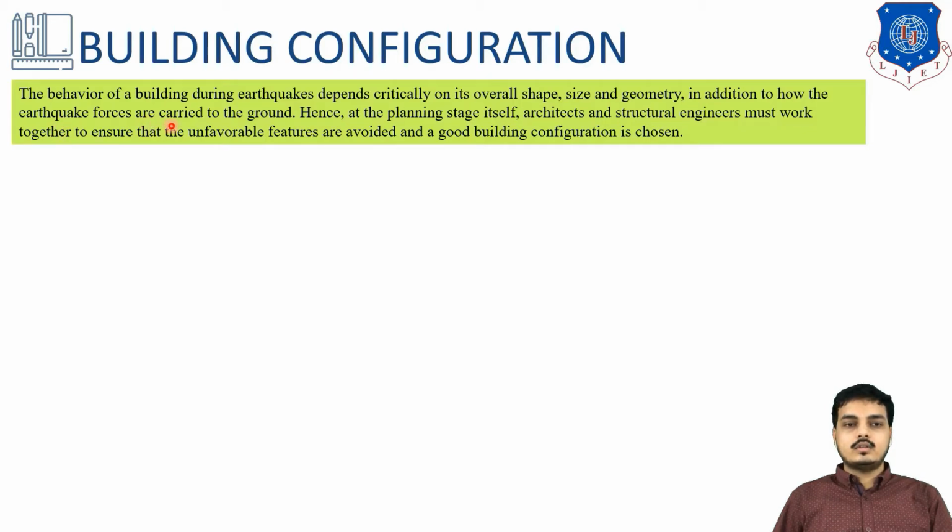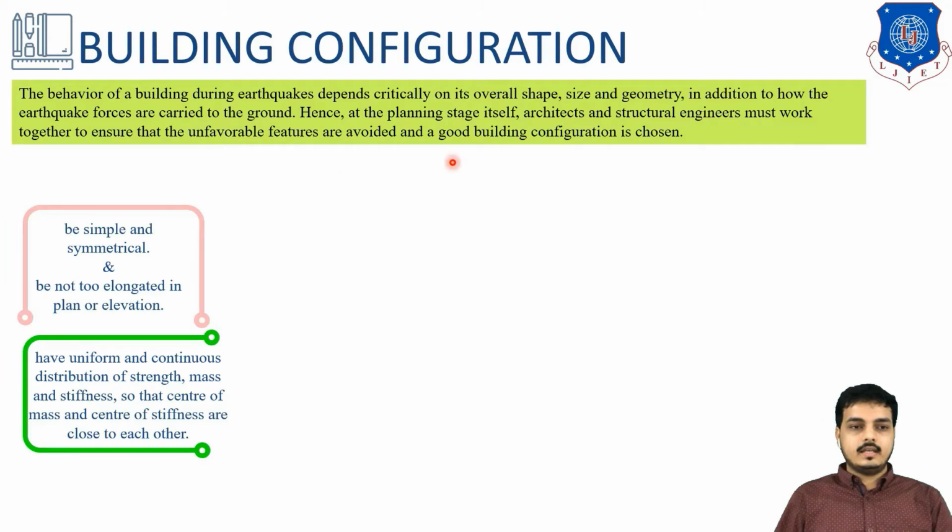Whenever the earthquake forces are carried to the ground, it has to be done in a sufficient way that the structure can resist the forces. Hence, at the planning stage only, the architect and structural engineer must work together to avoid unfavorable features and ensure a good building configuration. So, what are the points of a good building configuration? It should be simple and symmetrical throughout, horizontally and vertically.